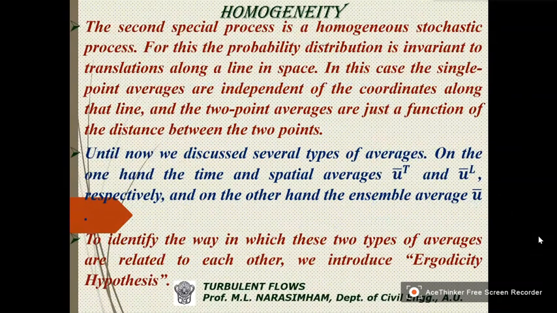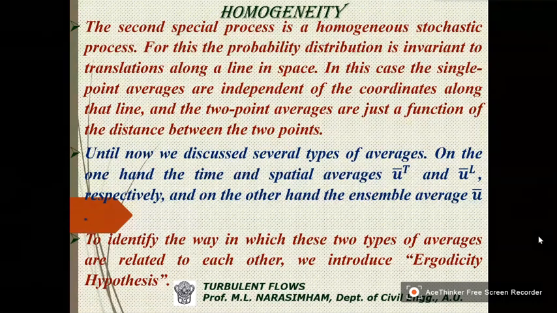Then homogeneity. The second special process is a homogeneous stochastic process for translations along a line in space. That means we consider a line in the space, and in this single point averages are independent of the coordinates along that line.